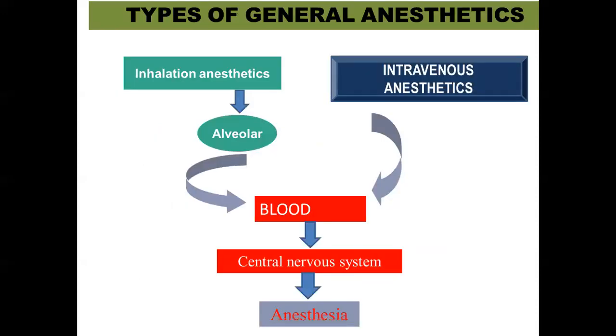Then types of general anesthetics. They are broadly classified into two types. One is the inhalational anesthetics and the other one is the intravenous anesthetics. In inhalational anesthetics, the drugs directly enter the alveoli and then they reach the blood through alveolar blood exchange. Intravenous anesthetics, obviously they directly reach the blood. And from the blood, whether it is inhalational anesthetics or intravenous anesthetics, they reach the central nervous system and provide the anesthesia.